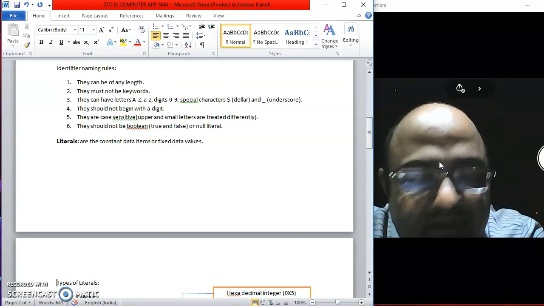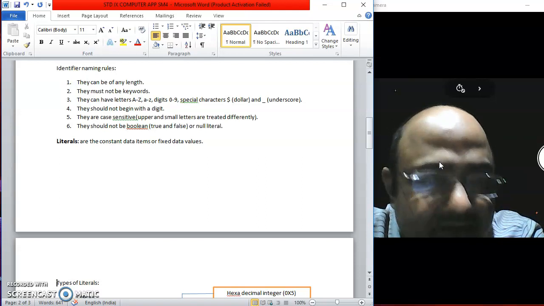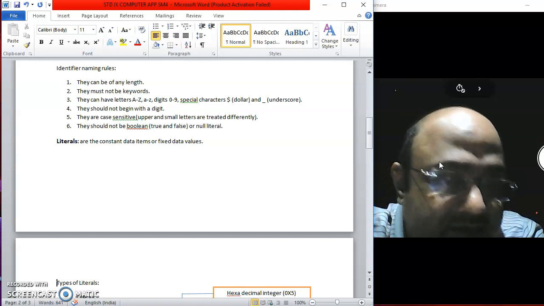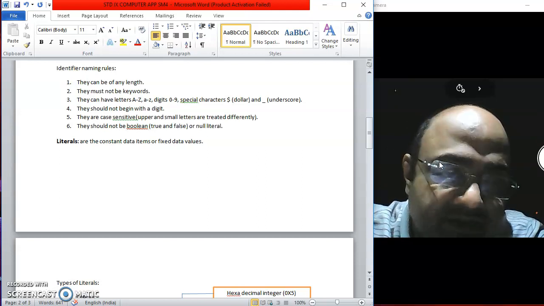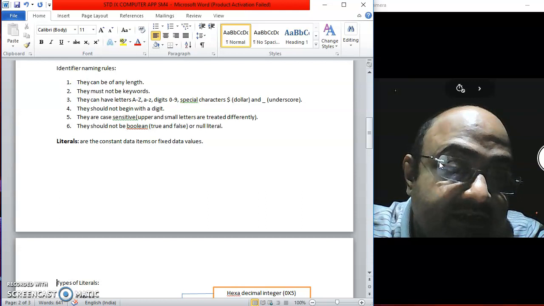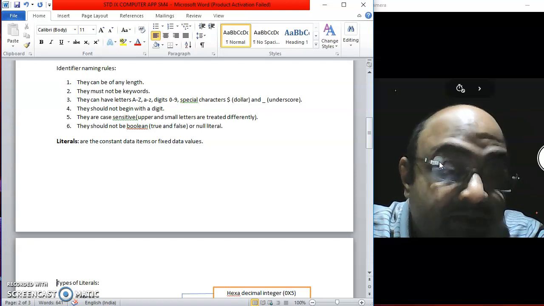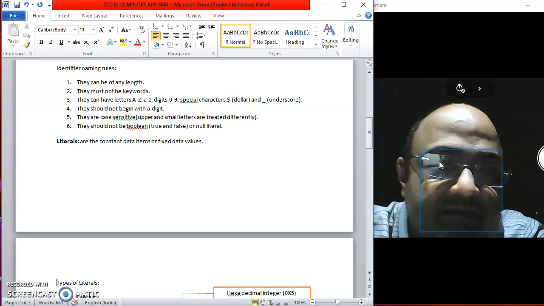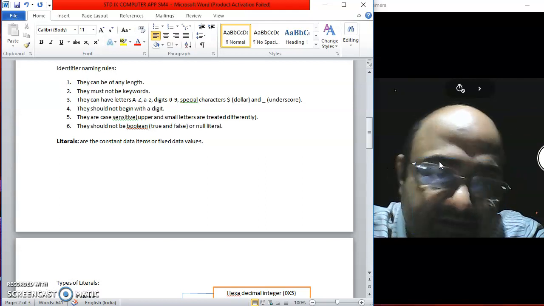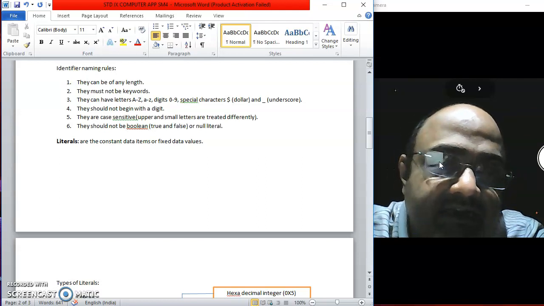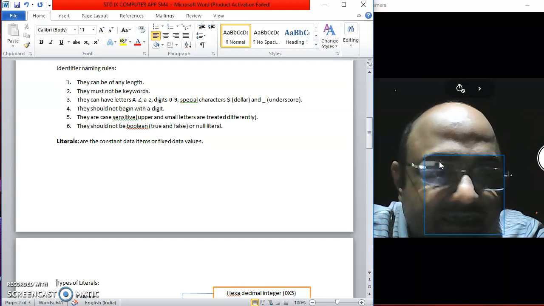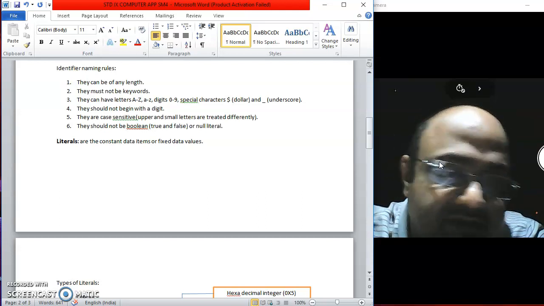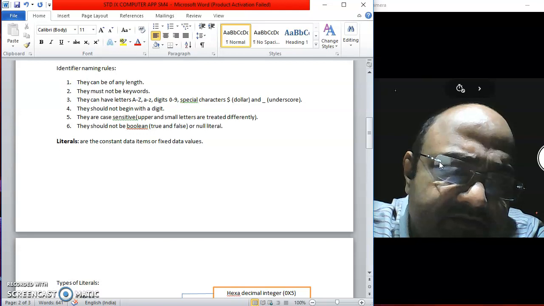So in the same way, there are identifier naming conventions, certain points which should be kept in mind while naming something. Okay, the very first thing is that variable names should generally be declared in small letters. But if they contain constant data items, then they should be declared in capital block letters. Like int age. Age you can write in small letters because age can be anything. It can be 23, it can be 53, it can be 15, it can be 17, it can be any number. It is not constant.